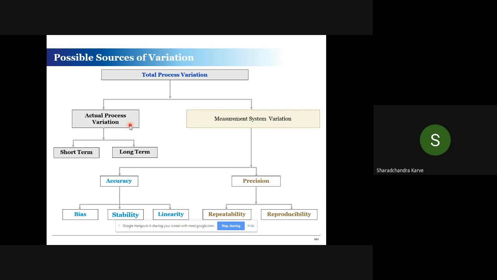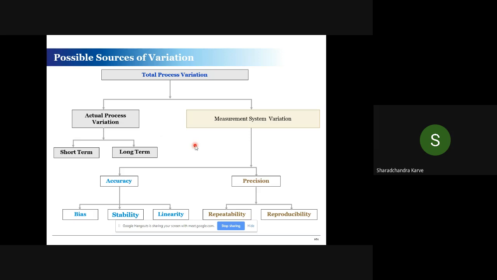There are two parts to the actual variation, short-term variation and long-term variation. We'll come to that in the analyze phase. But since we are in the measure phase, our concern is how much the measurement system variation is. If that measurement system variation is within limit, then it becomes logical to go for reducing the actual process variation.